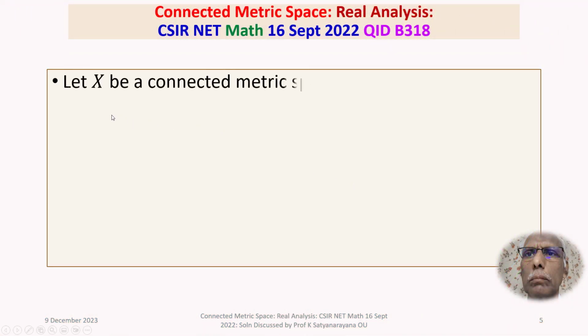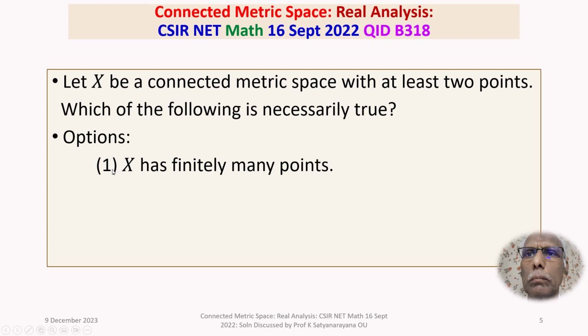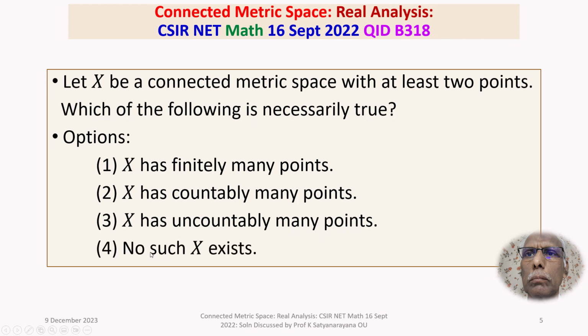The given question is: let X be a connected metric space with at least 2 points. Which of the following is necessarily true? We are given 4 options. Option 1, X has finitely many points. Option 2, X has countably many points. Option 3, X has uncountably many points. Option 4, no such X exists.